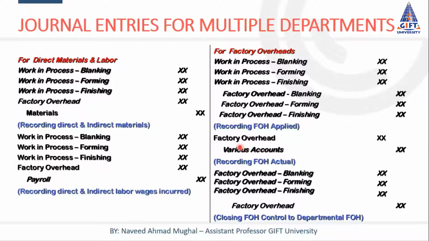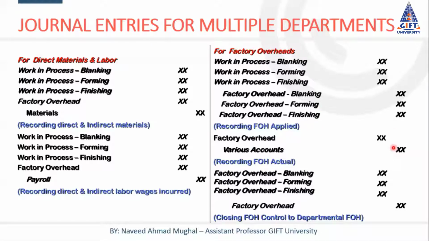Then how would we record other factory expenses? Other factory expenses are recorded by debiting the factory overhead account. These are actual factory overheads, just like indirect materials and indirect labor, which are also actual, while FOH is applied.